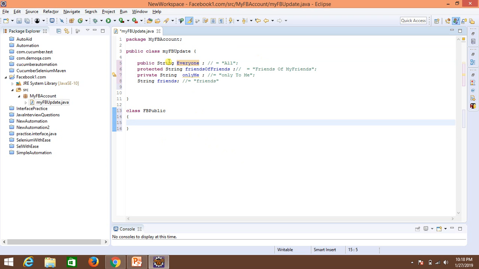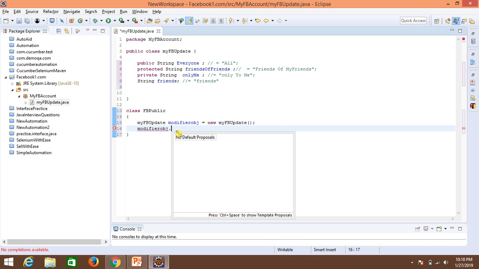Okay, first of all I will have to create the object of this class, because without creating an object I would not be able to access it. Modifier obj is equals to new this. Okay, now this modifier object will let me access this one.